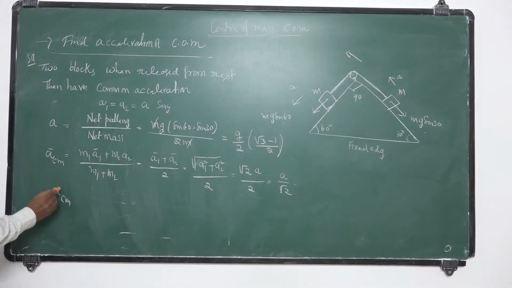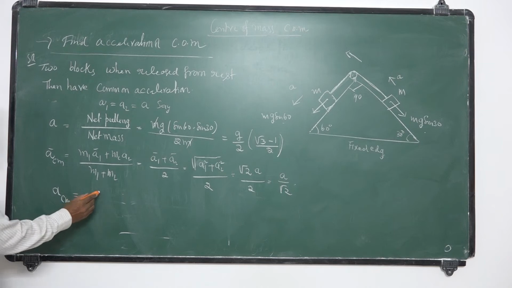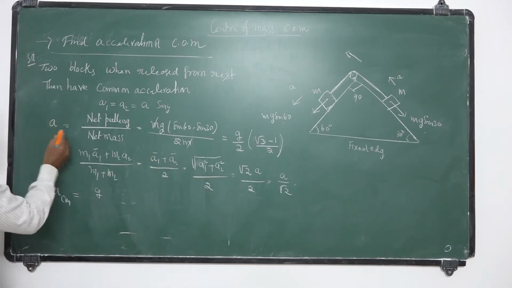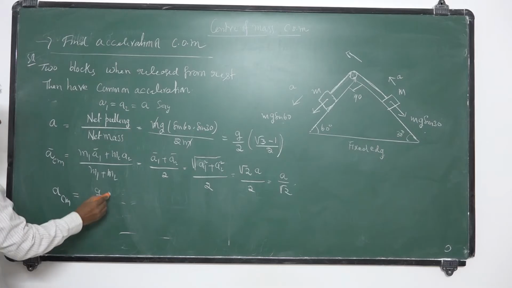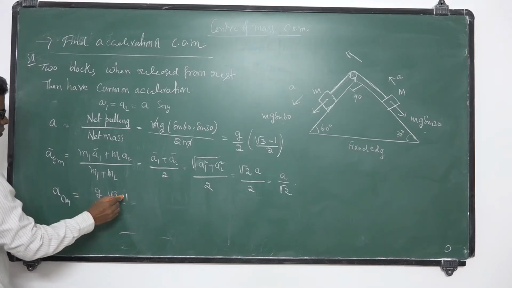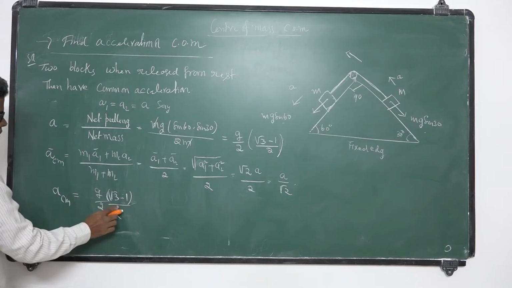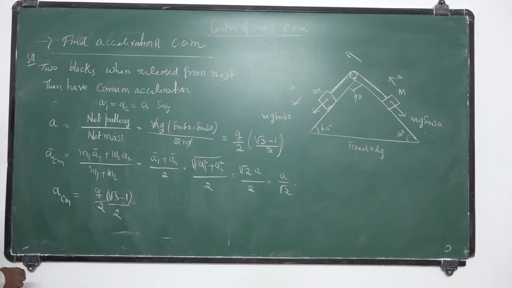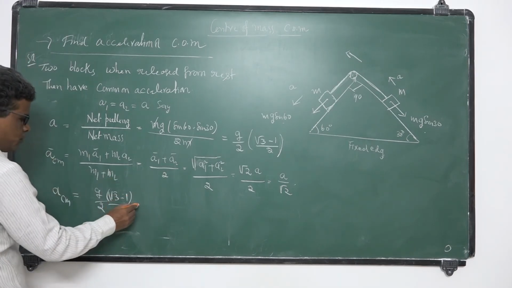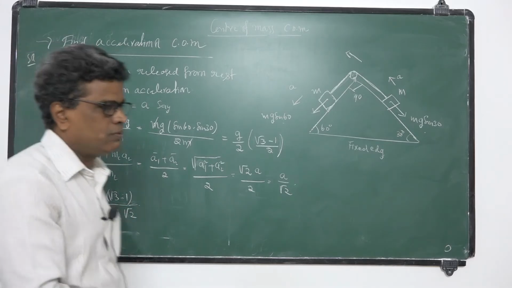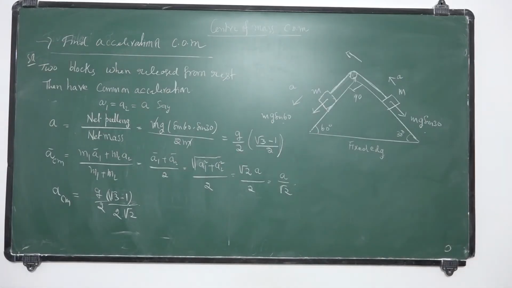So the acceleration of center of mass: a is g by 2 into root 3 minus 1 divided by 2, and divided by root 2.